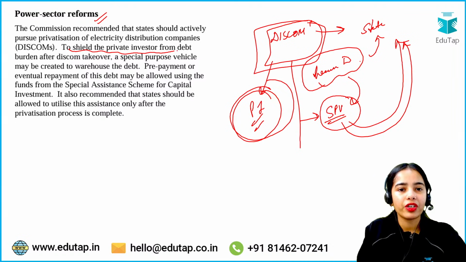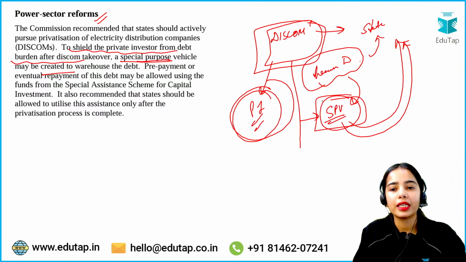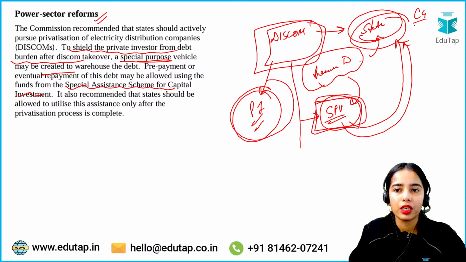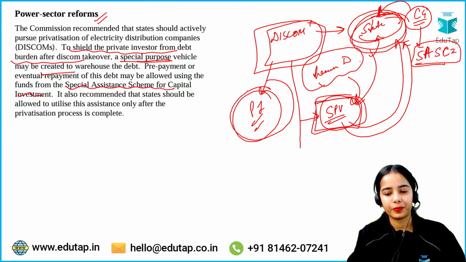So to shield the private investor from the debt burden after DISCOM takeover, a special purpose vehicle may be created to warehouse the debt, to keep the debt in this special purpose vehicle, which has to be paid by the states through the Special Assistance Scheme for Capital Investment. So the states get funds from the central government under this scheme. Under this scheme, the central government is providing loans to the state governments. So through this money, the heavy debt can be repaid. So this is the idea.